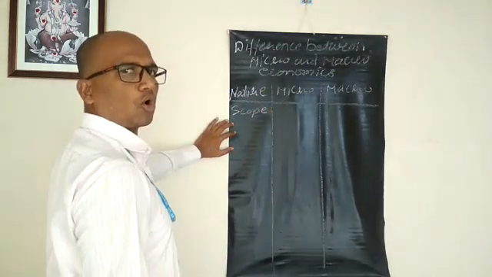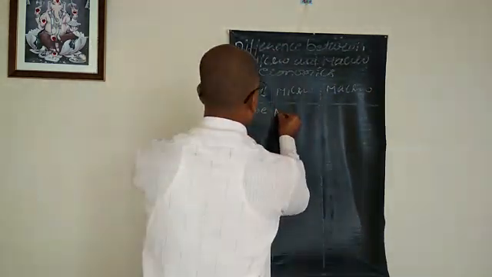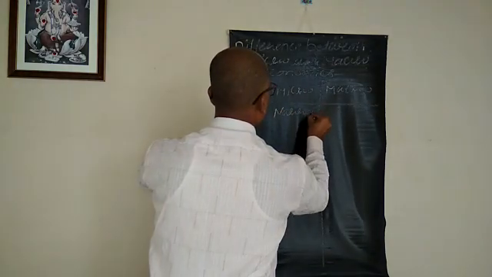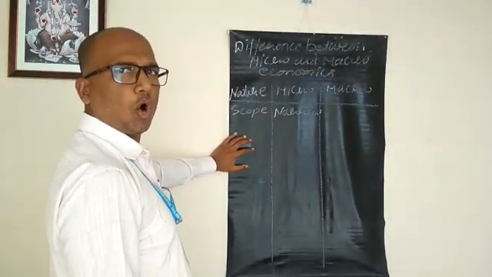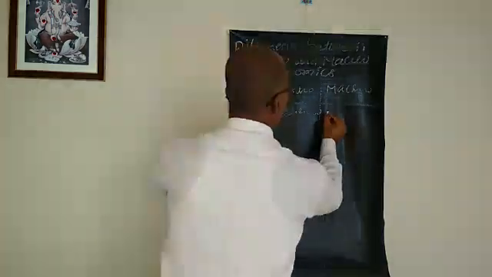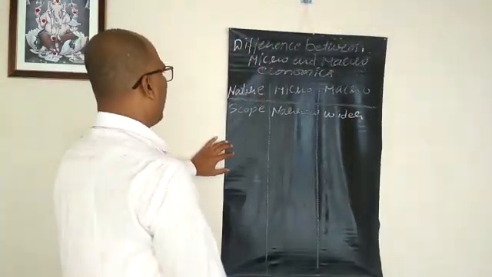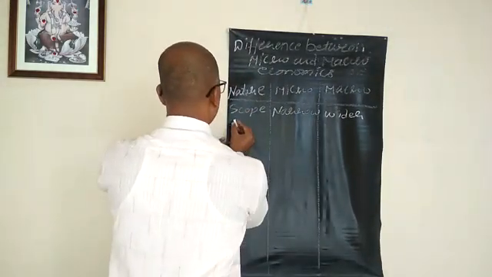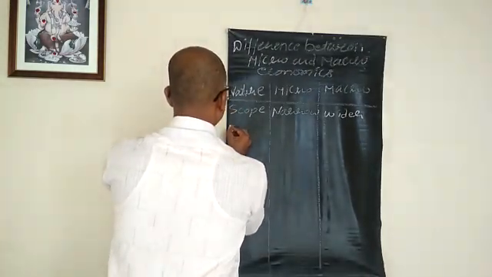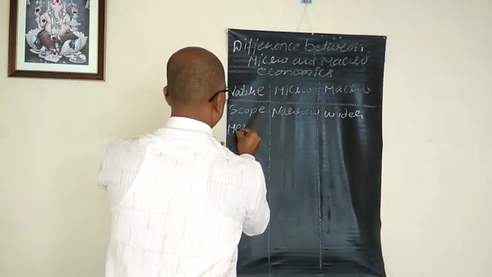Scope of microeconomics is narrow and scope of macroeconomics is wider. Number 2, method of study.